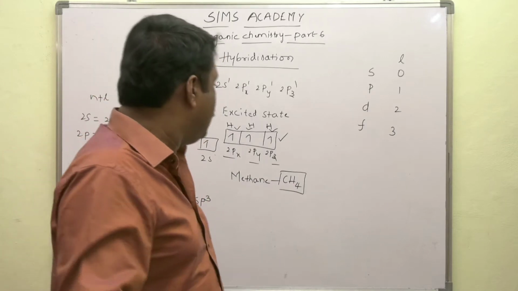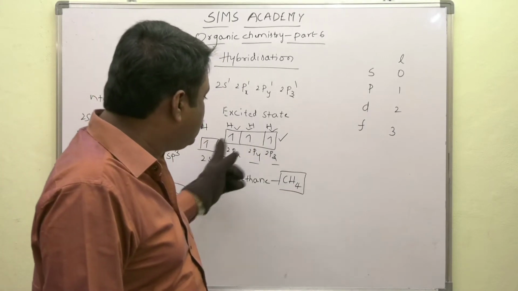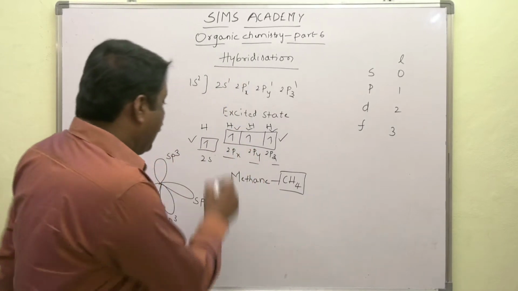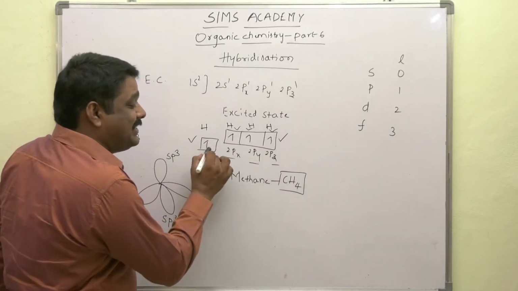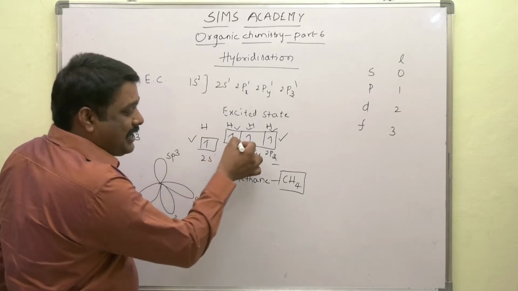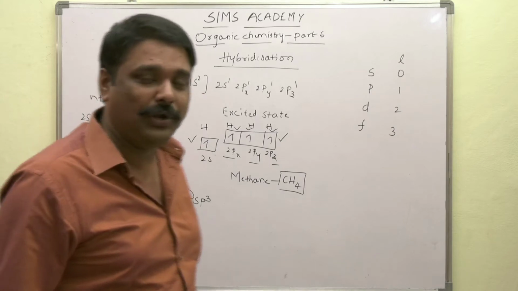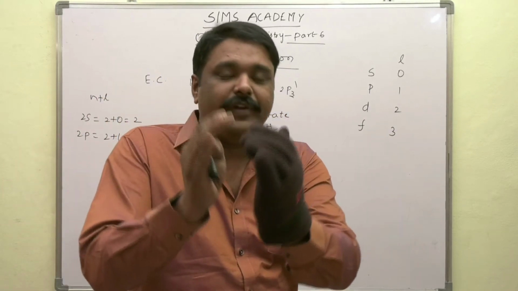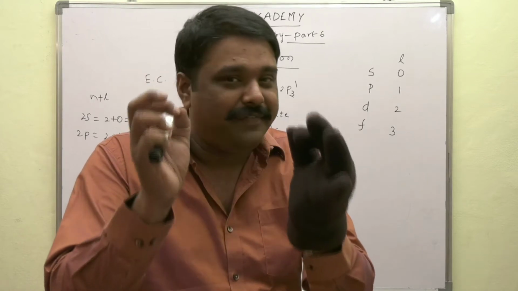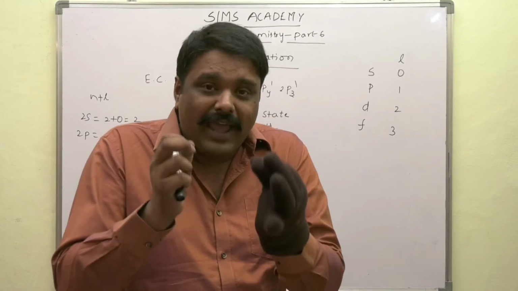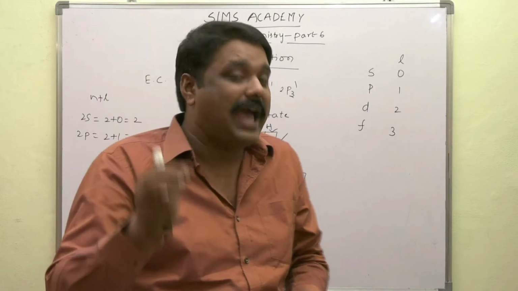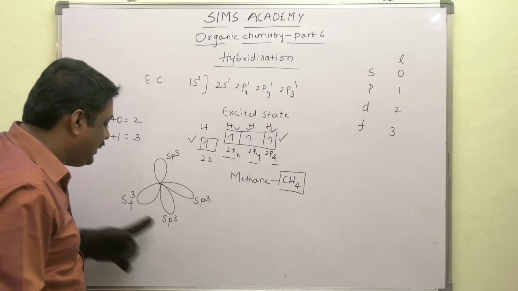This is the process of intermixing of orbitals which have different energies. 2s is having somewhat different energy compared to the 2p orbitals. The process of intermixing of pure atomic orbitals having different energies to give rise to an equal number of orbitals having the same energy is called hybridization.